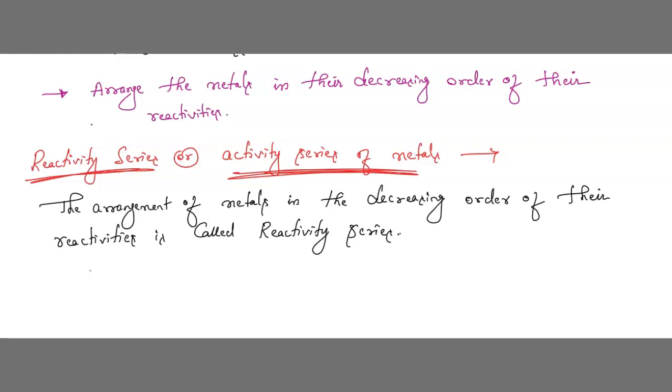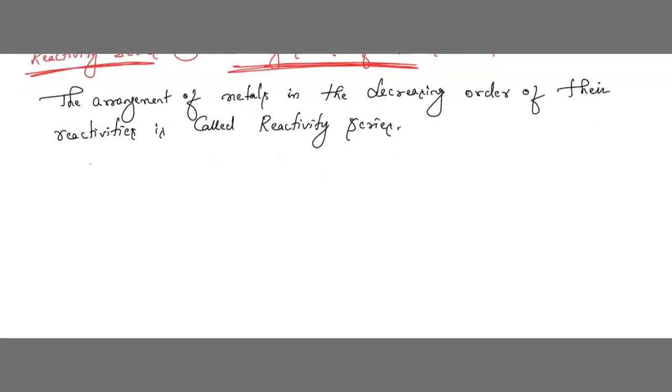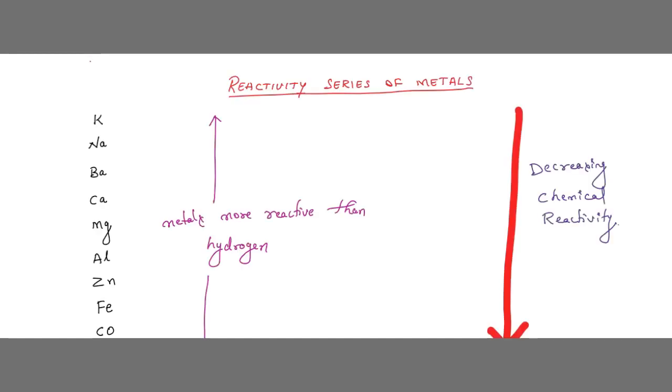Now the question is, sir, why do we want to study this table or this chart? Very simple. If you study this chart, you can easily tell which is highly reactive and which is less reactive, and whether this metal can displace another metal or not. Understood, children? Let's see. We are going to study this reactivity series of metals. We go from top to bottom, and moving from top to bottom shows decreasing reactivity.